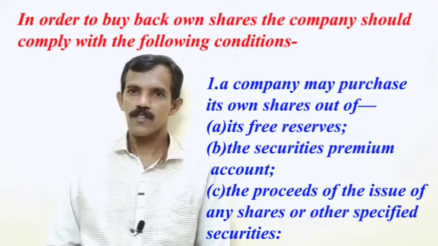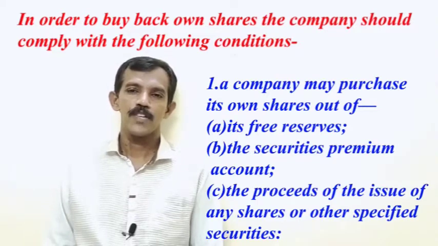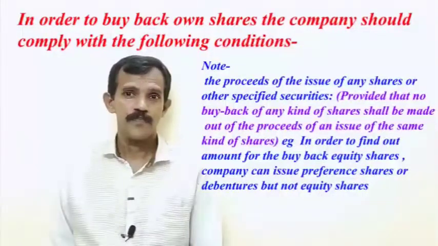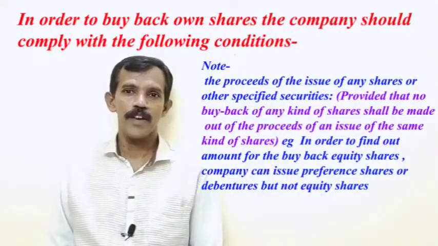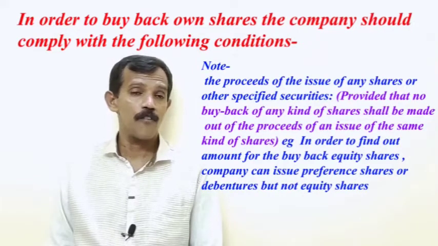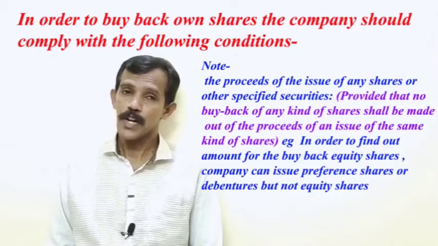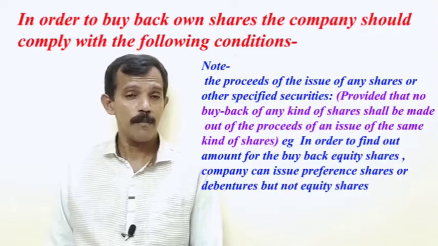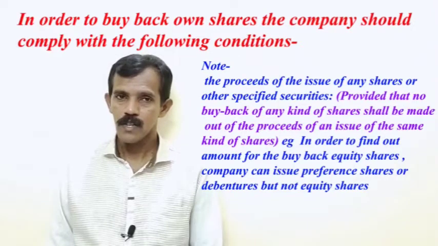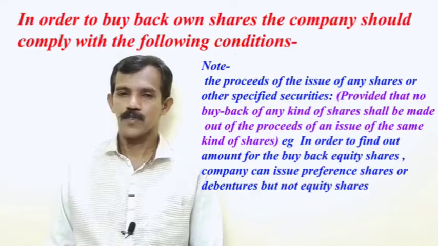Companies can use free reserves or securities premium account or the proceeds of the issue of any shares or other specified securities, but with one condition attached: no buyback of any kind of shares shall be made out of the proceeds of an issue of the same kind of shares. If we explain it through an example, in order to find the amount for the buyback of equity shares, we have no provision to issue equity shares. We can issue preference shares or debentures for that purpose.